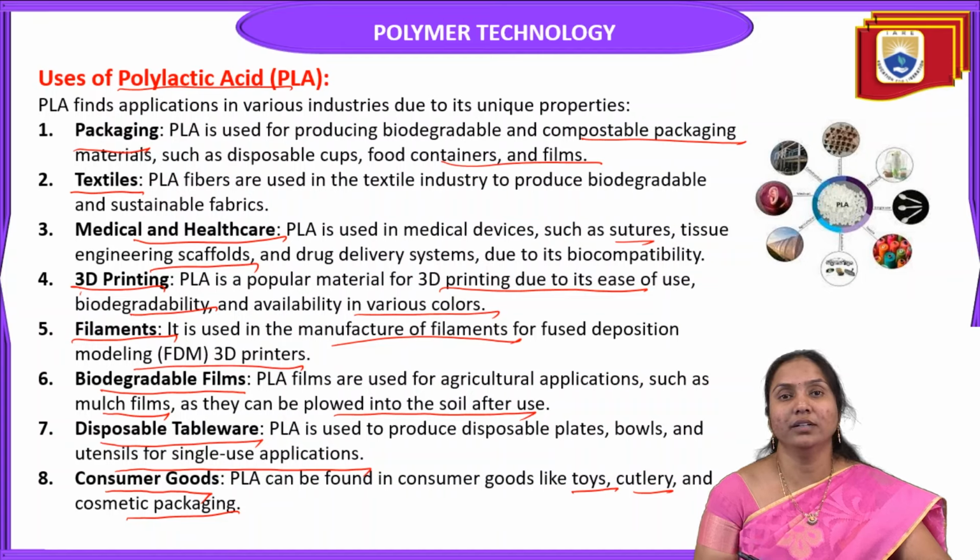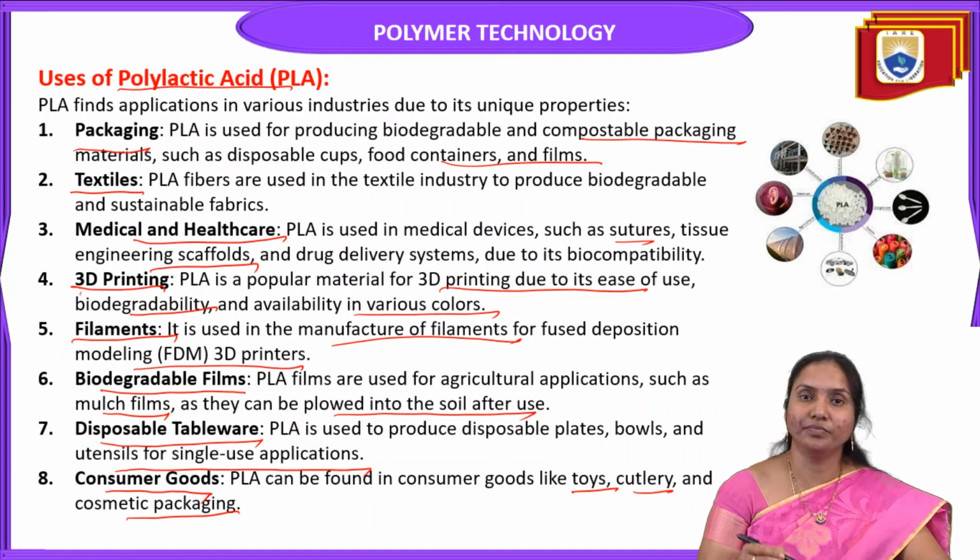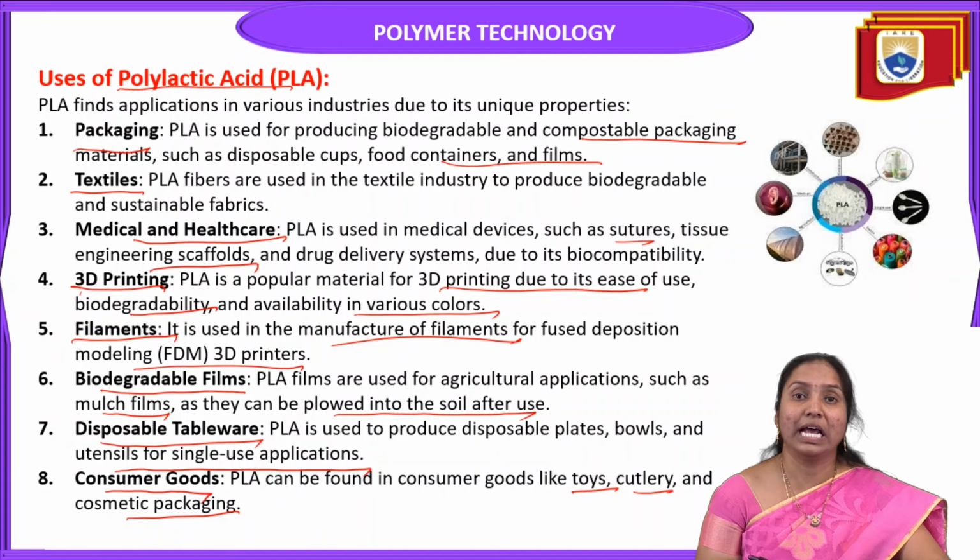In this session, we learned about what a smart material is and the classification of smart materials. Among smart materials we mainly discussed shape memory materials and their engineering applications. The best example is polylactic acid, whose preparation, properties, and uses we discussed in this session. I hope you understood all.